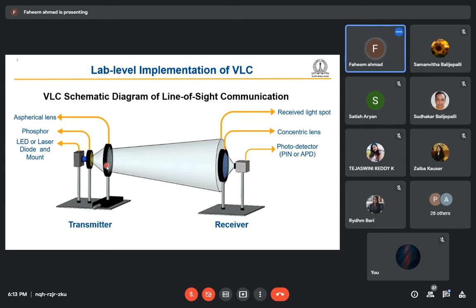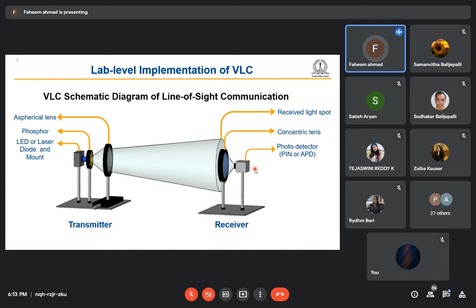Another thing is that it is converting the color of the light also, blue to white. Then we are using a spherical lens here. The function of this lens is to focus the light on the receiver side. Otherwise, the link length will be very small, because the light will die out very rapidly, very fast.